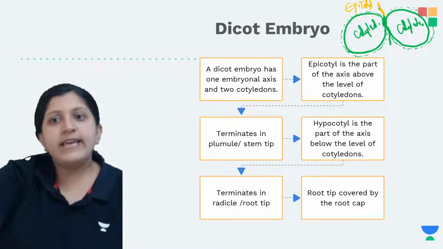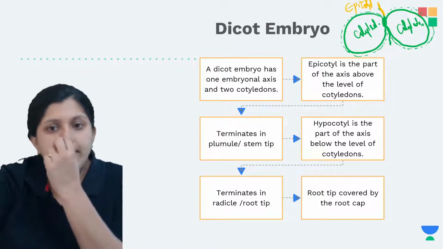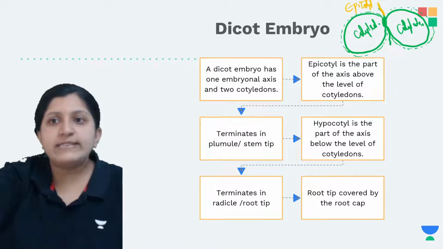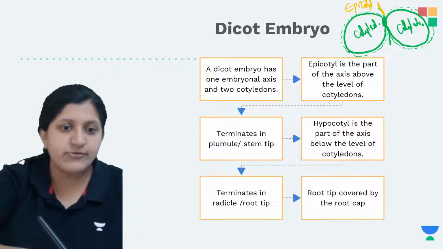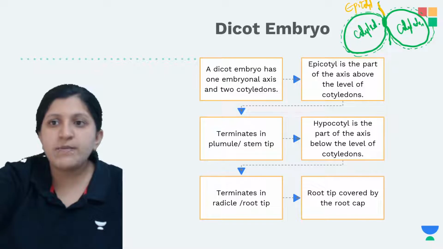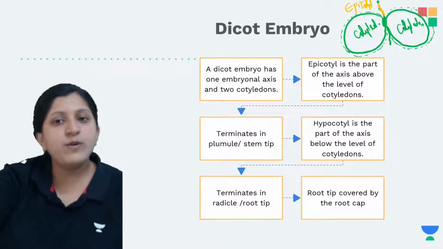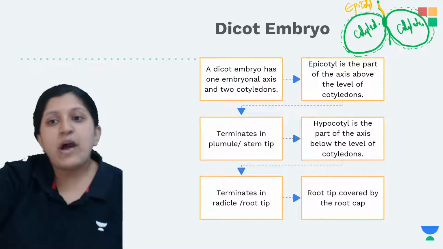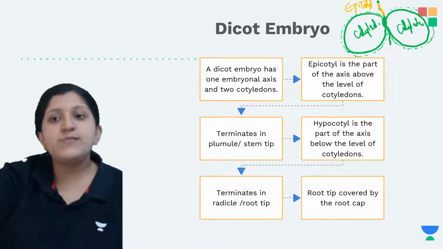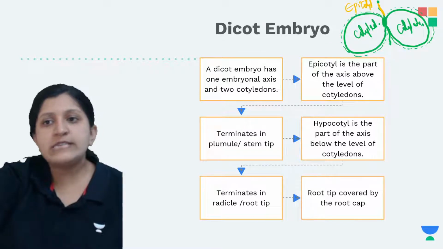Okay, and then what is given? This terminates in the plumule or the stem tip. So let's just draw. This tip is basically the plumule, so it terminates in the plumule or the stem tip. Hypocotyl is the part of the axis below the level of the cotyledon.